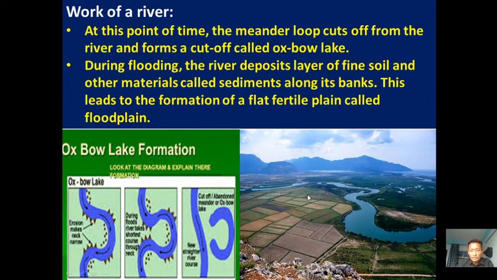Because on this particular river bank, the river discharged or deposited very fine particles. These fine particles are very favorable for the cultivation of crops. We can grow a good number of crops from this patch of land. So it will give a fertile plain.